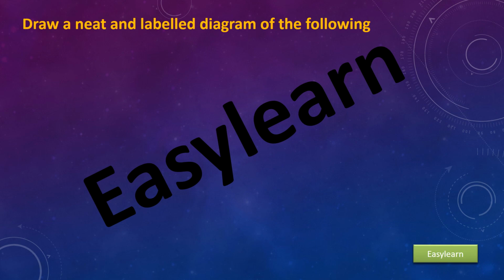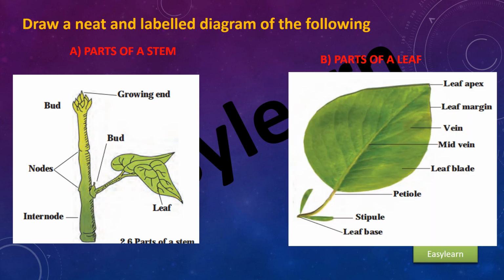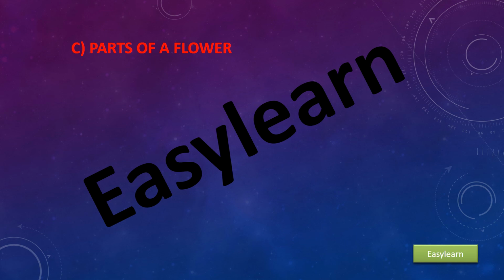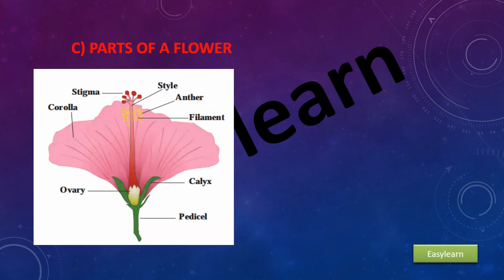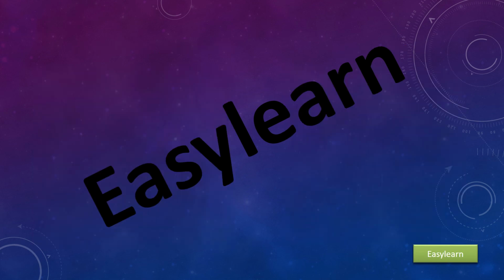Draw a neat and labeled diagram of: first, parts of a stem; second, parts of a leaf; third, parts of a flower; fourth, taproot; fifth, formation of a root.